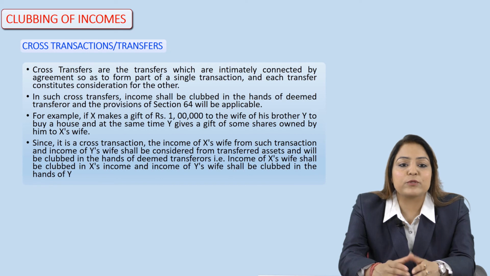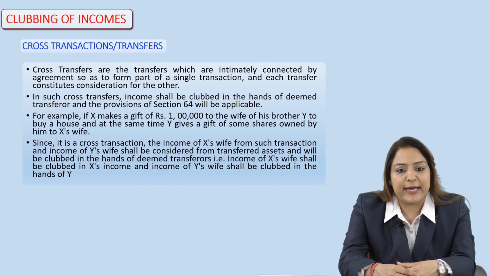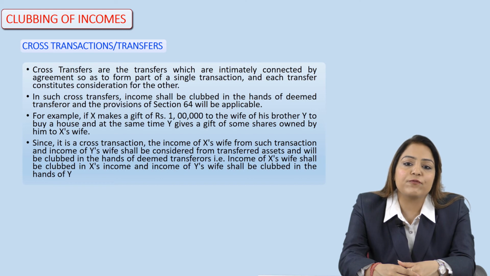For example, as you can see on the slide, suppose X is an individual who makes a gift of rupees 1 lakh to the wife of his brother Y to buy a house, and at the same time Y gives a gift of some shares owned by him to X's wife.